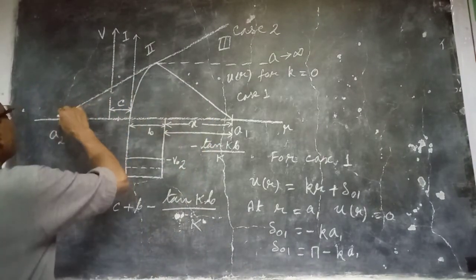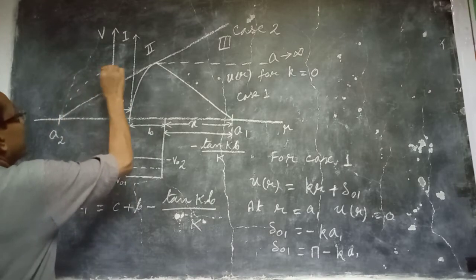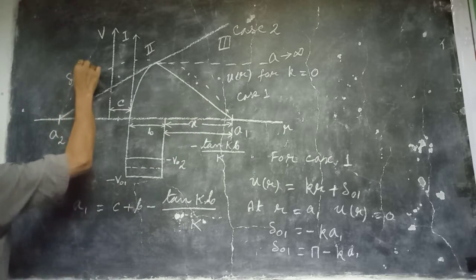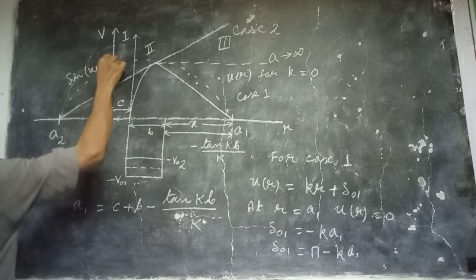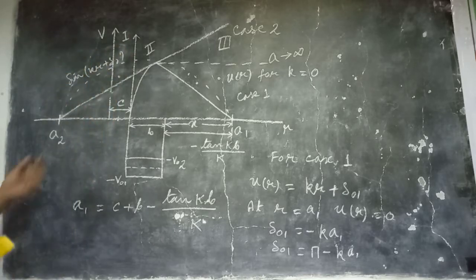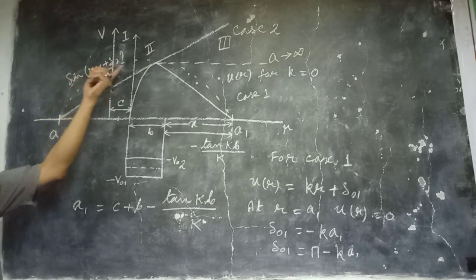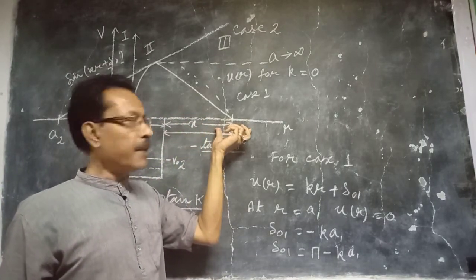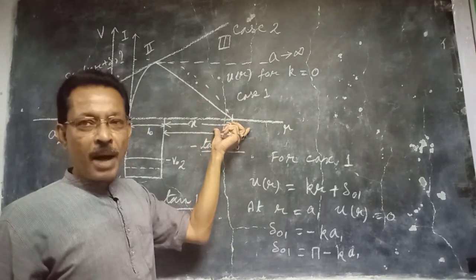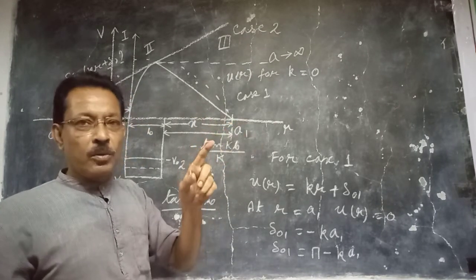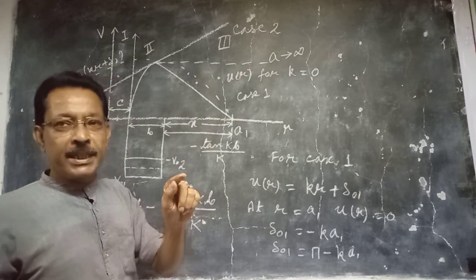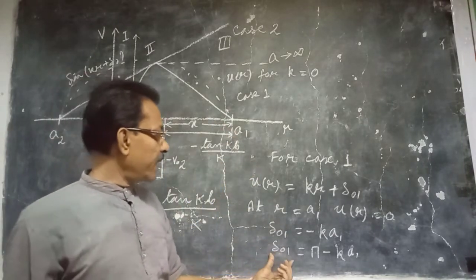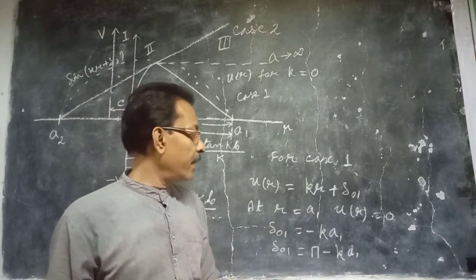In one of our figures we have plotted sin(kr + delta 0) like this. It is the first zero of the sine function, then kr + delta 0 will be equal to 0 here, and this is the second zero of the sine function, so this should be equal to pi, because sine will be 0 at x equal to 0 and x equal to pi. So, as this slope is negative, we write delta 0 1 equal to pi minus k A1.